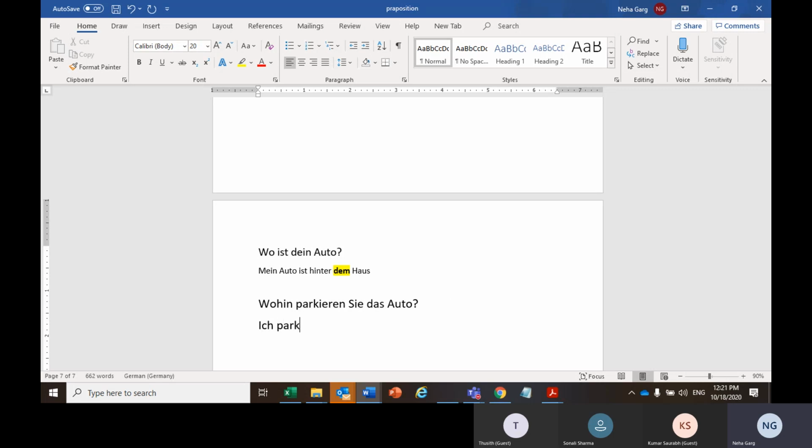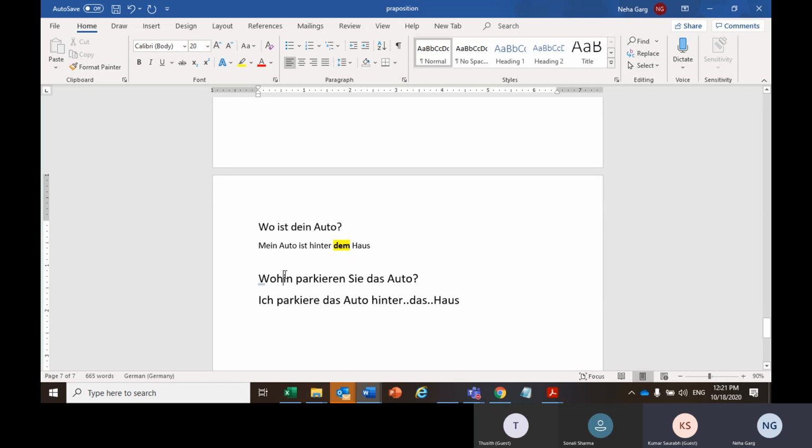Also ich parkiere das Auto hinter das Haus, because that would remain same. Who said die? Sorry, it was I. House is das Haus.